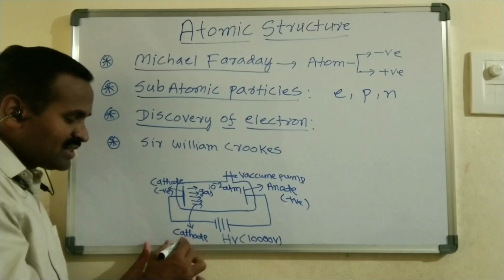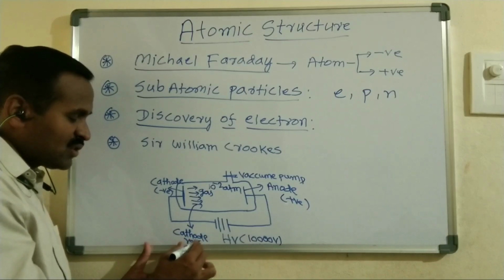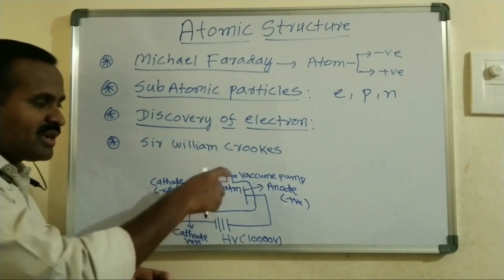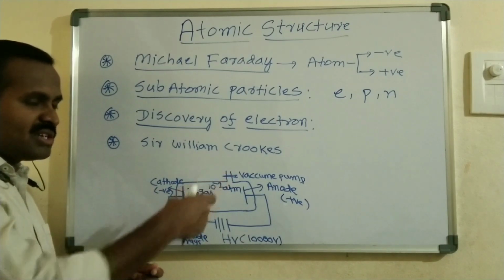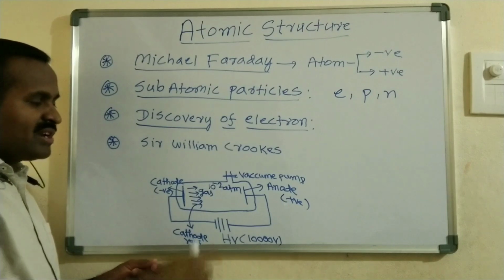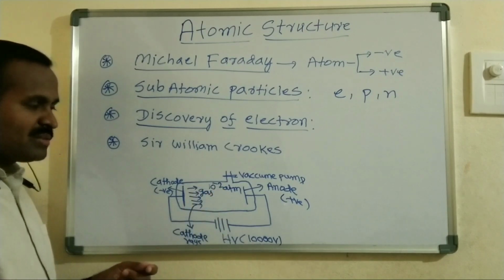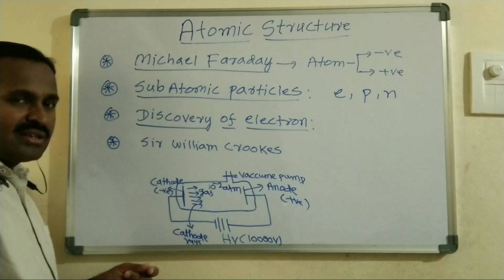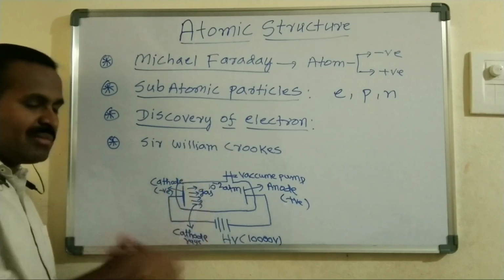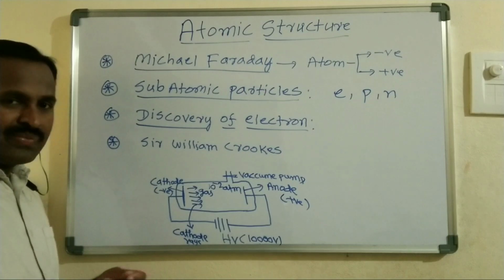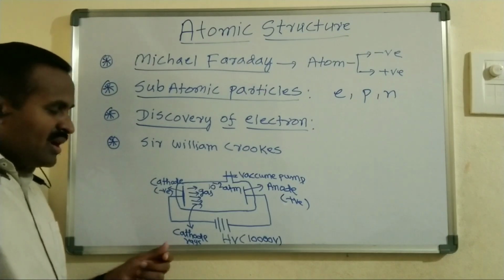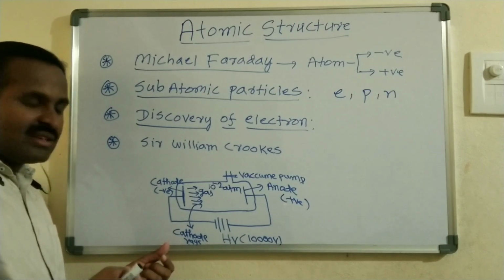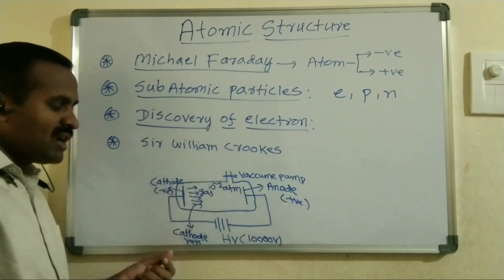This stream of particles is called cathode rays. When cathode rays are produced, a gas is passed into the discharge tube at a very low pressure, that is 10 power minus 2 atmosphere. When we apply a high voltage current, the gas immediately emits some light, and a stream of particles allows the electric current to pass from the cathode to the anode.